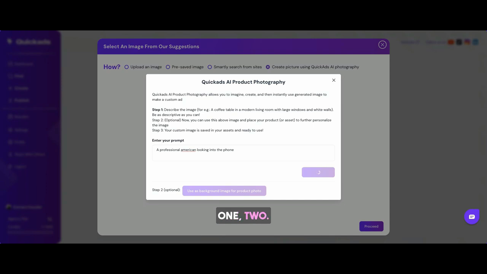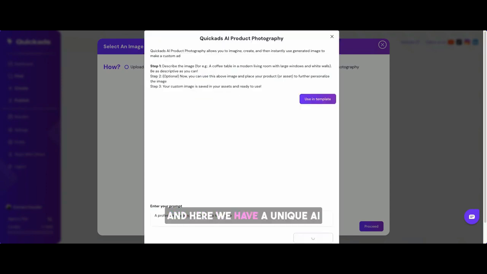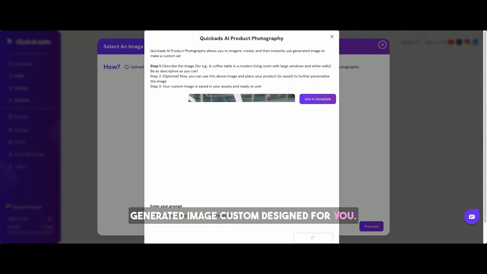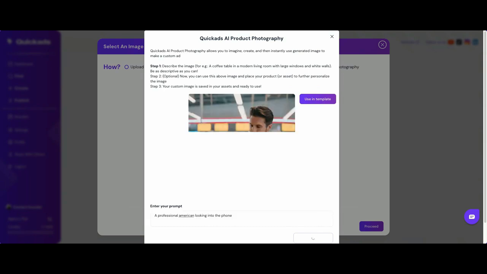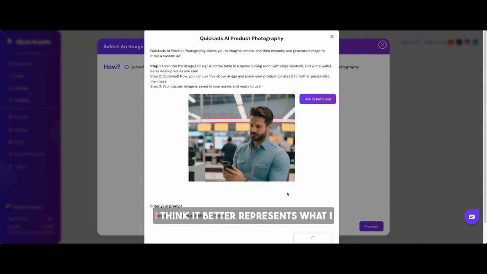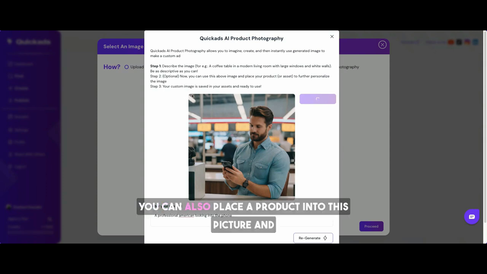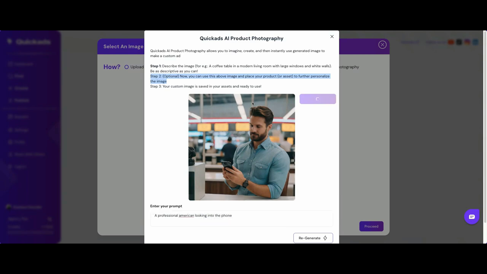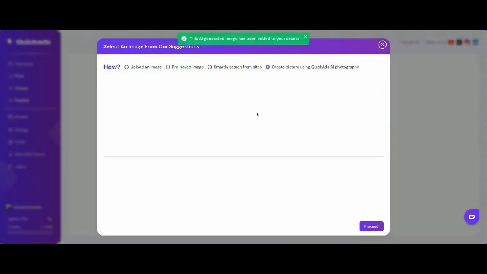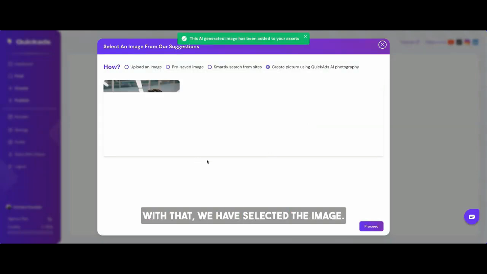And here we have a unique AI generated image, custom designed for you. Not too bad. Let's use that. I think it better represents what I want to use in my ad. You can also place a product into this picture and be able to create custom virtual product photo shoots. With that, we have selected the image.